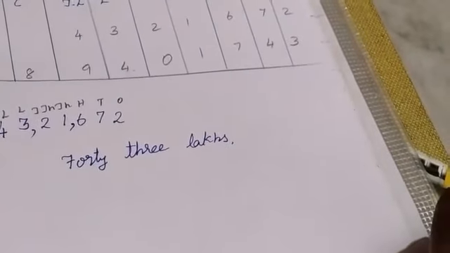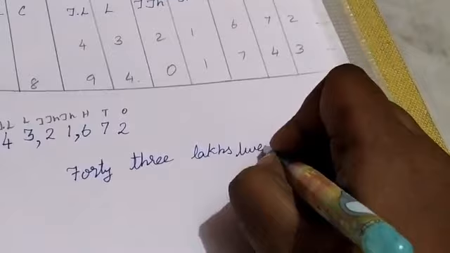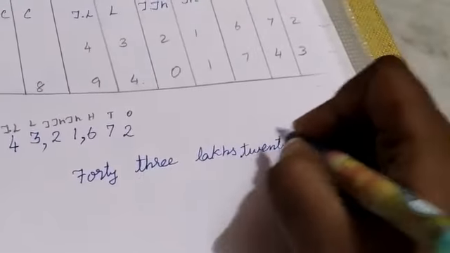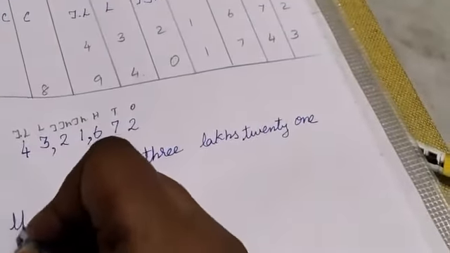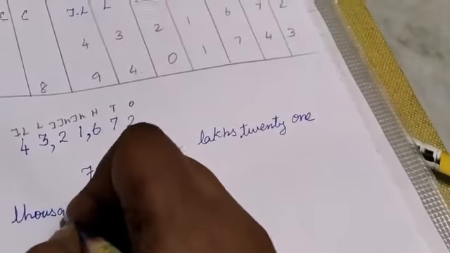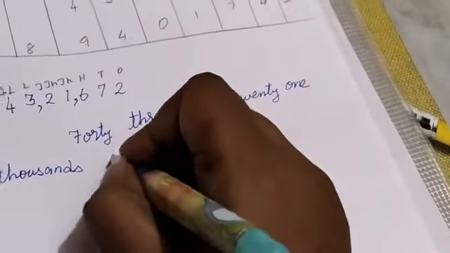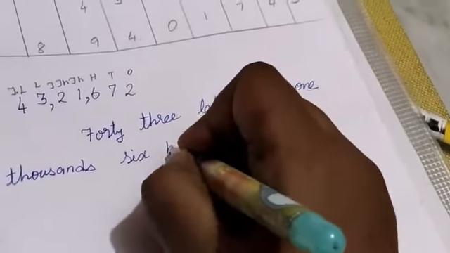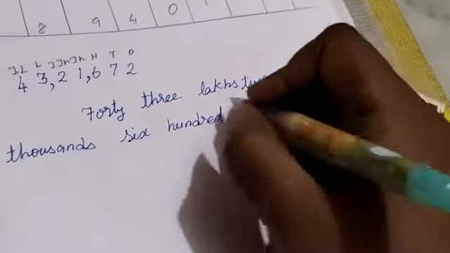Next 21,000. For 20, what is the spelling? T-W-E-N-T-Y, 20, O-N-E, 21,000, T-H-O-U-S-A-N-D. Yes, thousands. Next is 600. 6, S-I-X, 6. Hundred, H-U-N-D-R-E-D, 600.